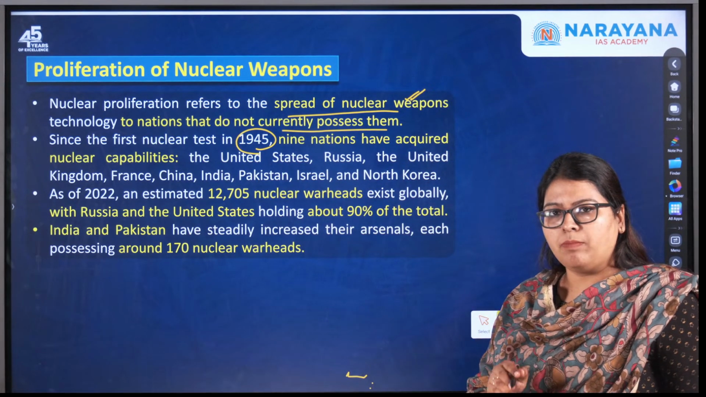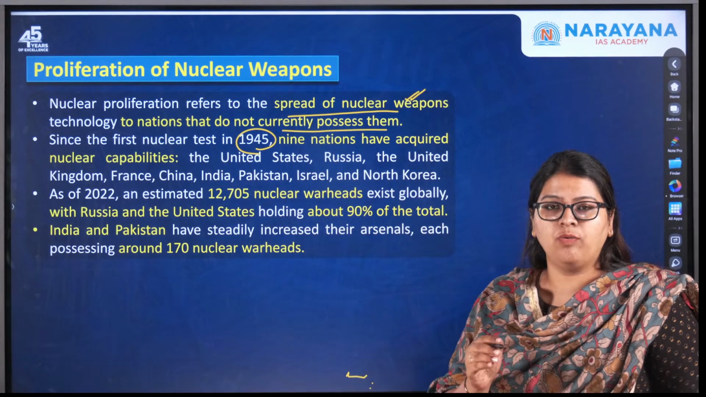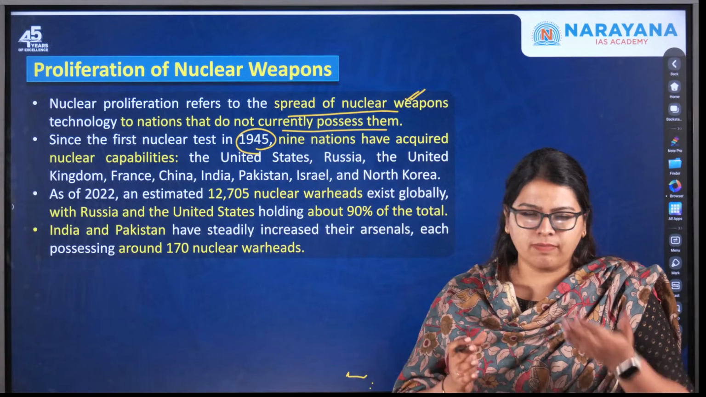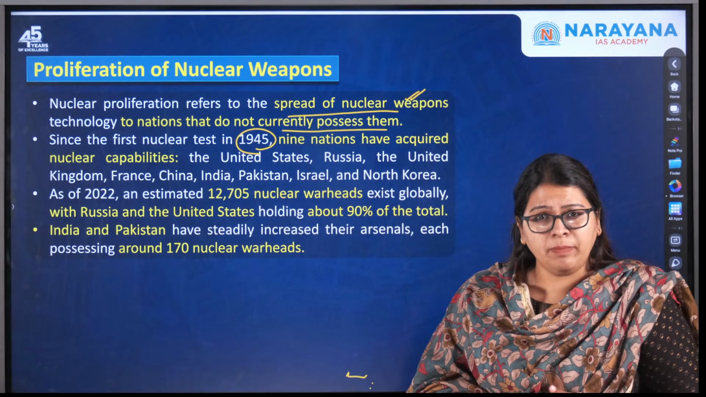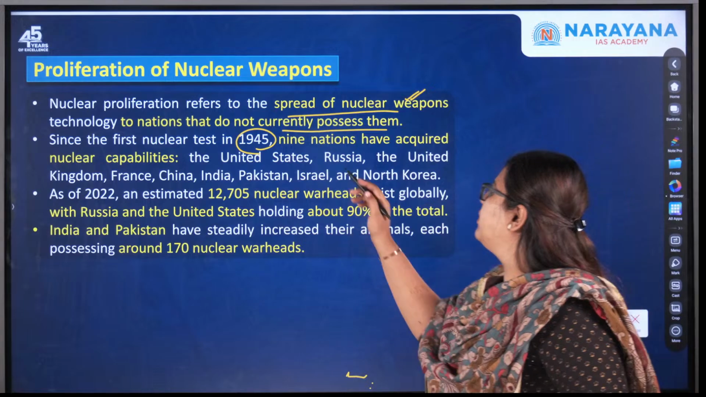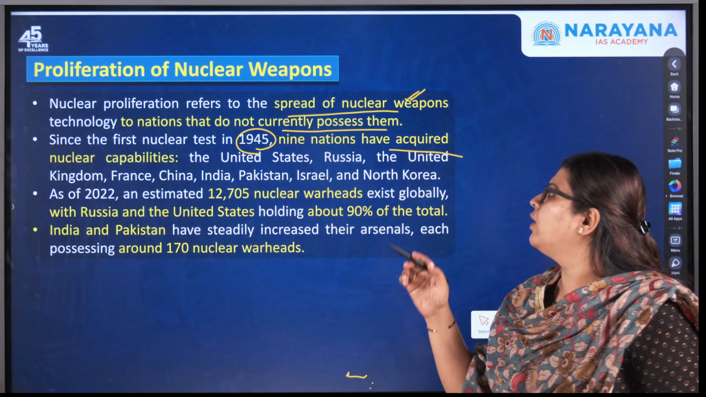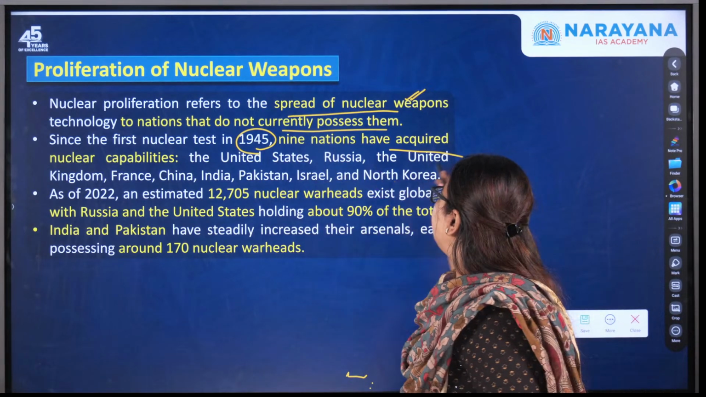That is also very important, whether India has it or not, and who are the immediate neighbors of India who possess this nuclear weapon, because of which what will be the possible implications, all this become important. So since the test in 1945, 9 nations have acquired nuclear capabilities. That is, this is very important.